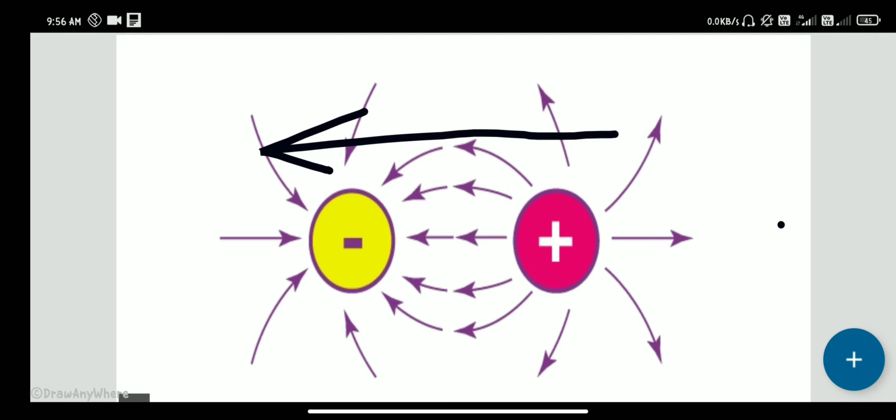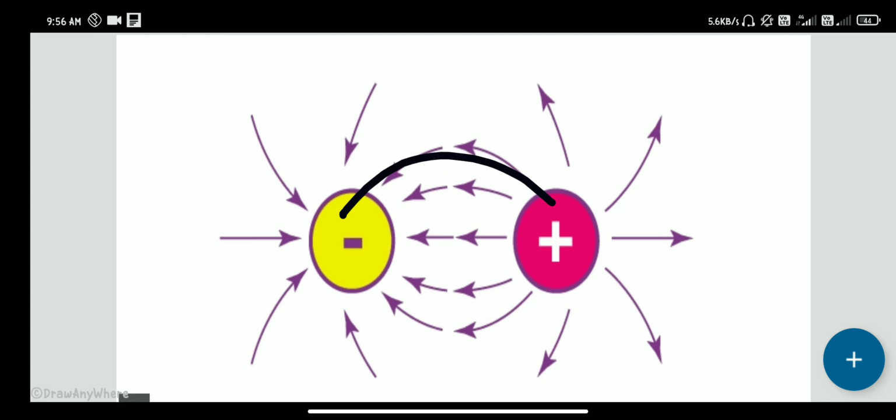We discuss another property of these charges. Any force does not have two directions at a single point. Before, we discussed that the tangent of the electric field line gives the direction of the force. So we draw a tangent here.